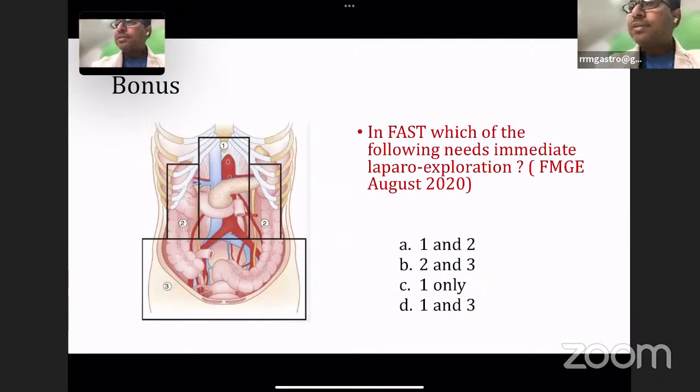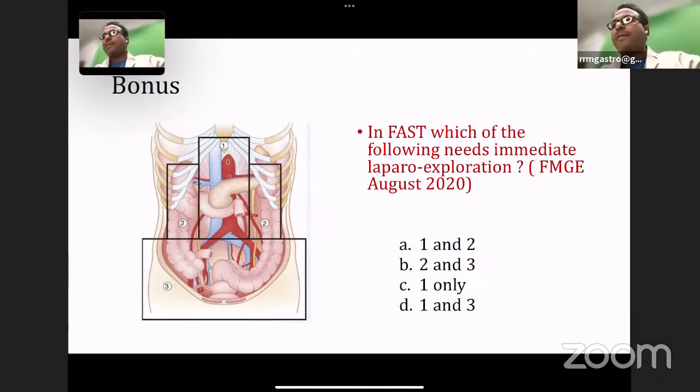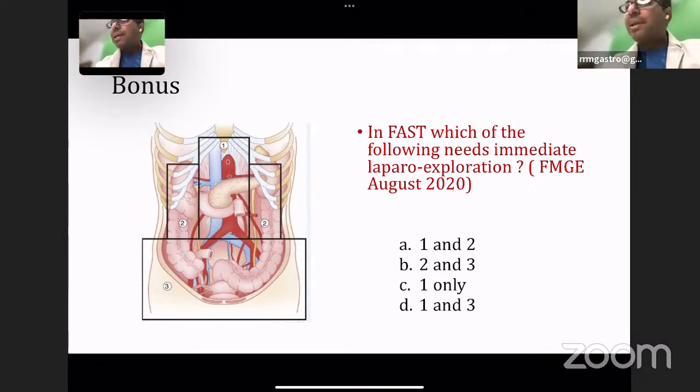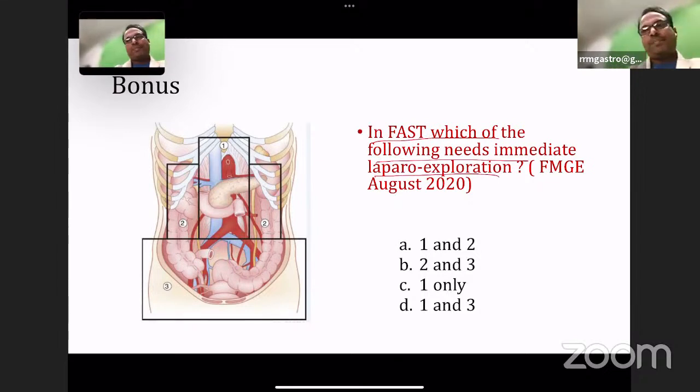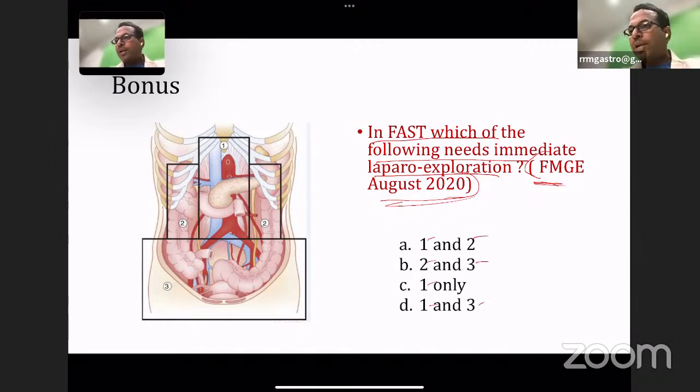Very good, Priyanka. It is for concealed bleeding. That's correct. So a bonus question for you, because it's a very old, famous, familiar repeat question. In E-FAST, which of the following needs immediate laparotomy? This is a direct question from FMG, August 2020. In E-FAST, which of the following zones needs emergency laparotomy? Zone 1 and 2, zone 2 and 3, zone 1, or zone 1 and 3. Which is the correct answer? Anybody?